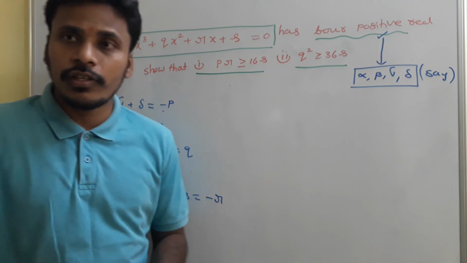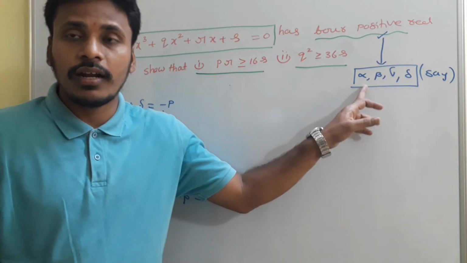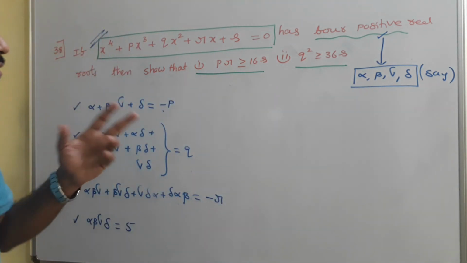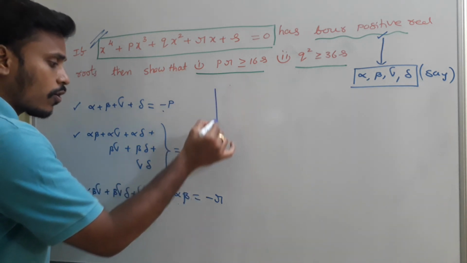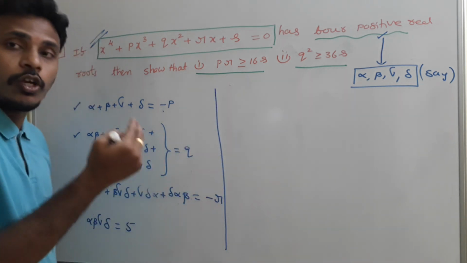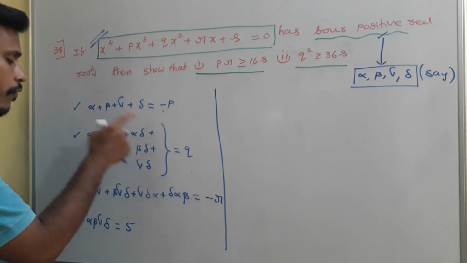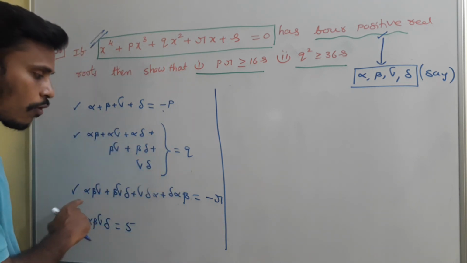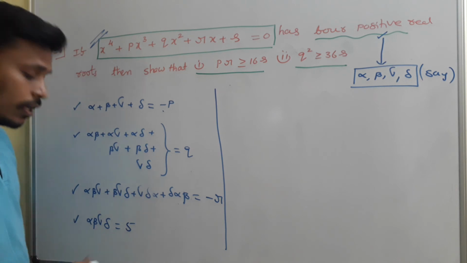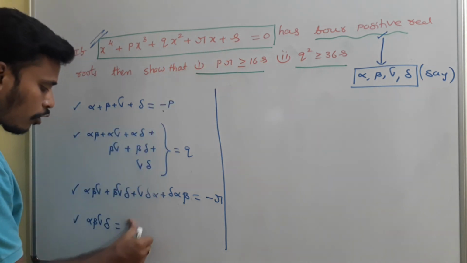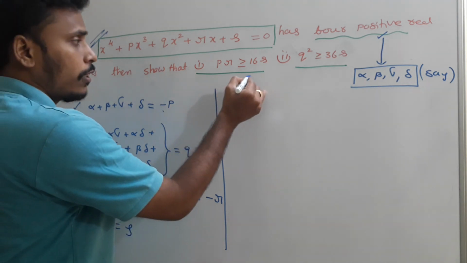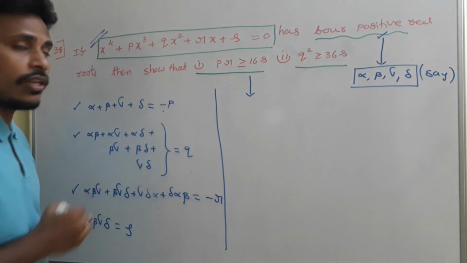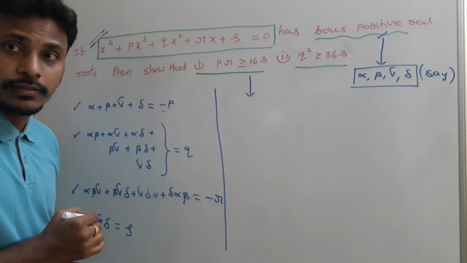As we discussed in the previous case, let the 4 roots be alpha, beta, gamma, delta. Since the roots are alpha, beta, gamma, delta, list out all the relations between the coefficients and the roots: sum of the roots taken 2, sum of the roots taken 3, and product of the roots. Here since it is S, the product of the roots is not 5, and that is S. So the first bit, PR is greater than or equal to 16S. I think that is very clear.